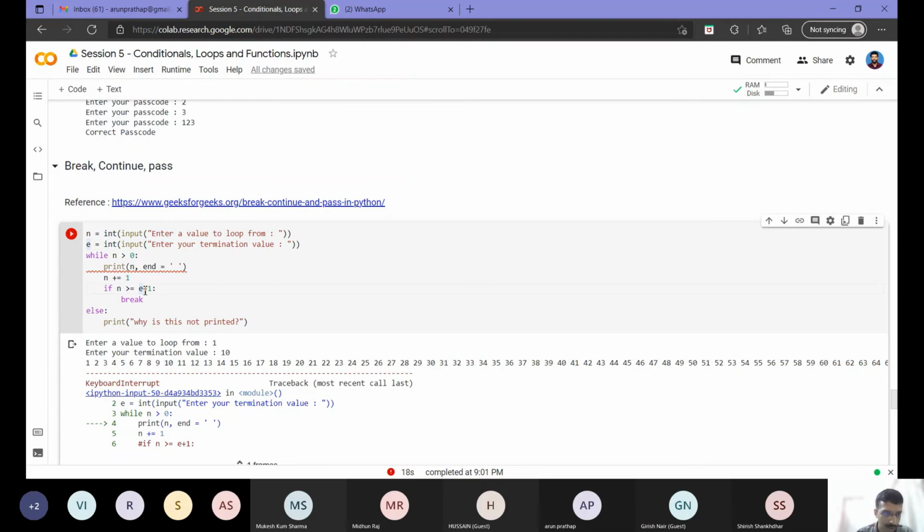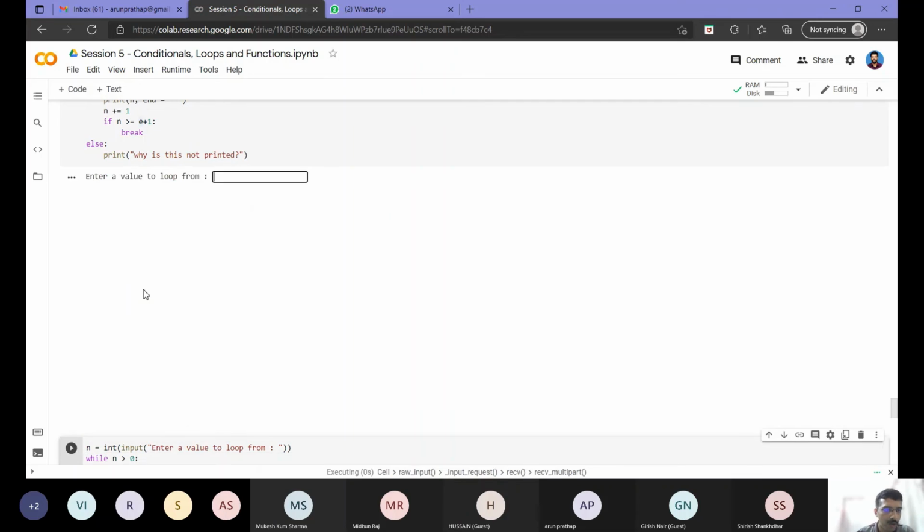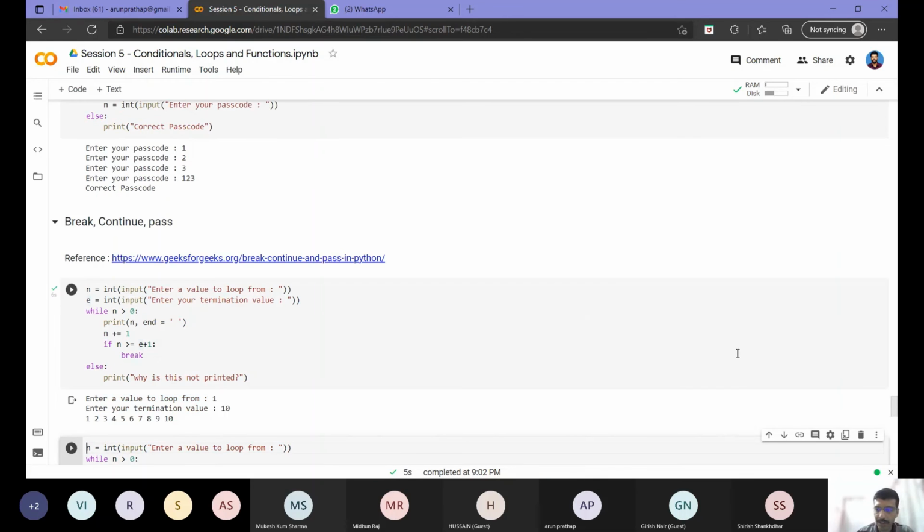So let's see now whether it is going into an infinite loop or not. I am again printing from 1 to 10. As you can see here, it has executed correctly. It has printed only from 1 to 10.